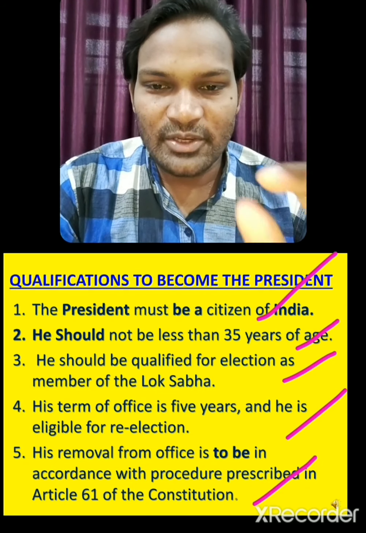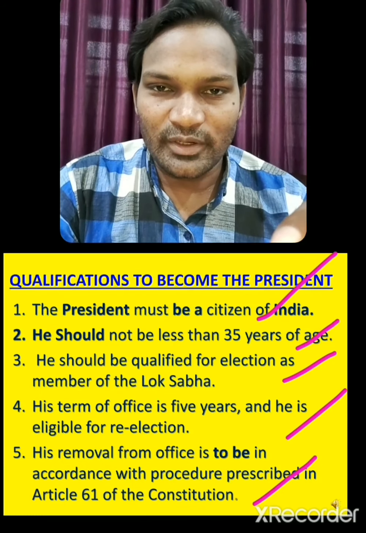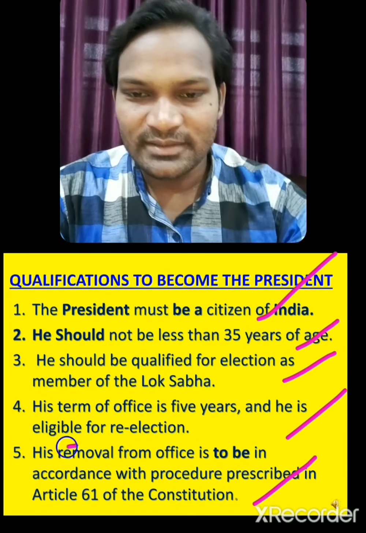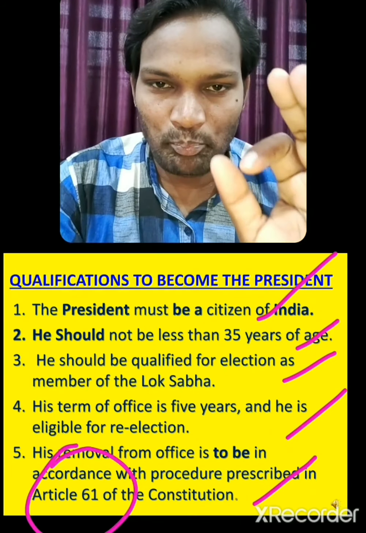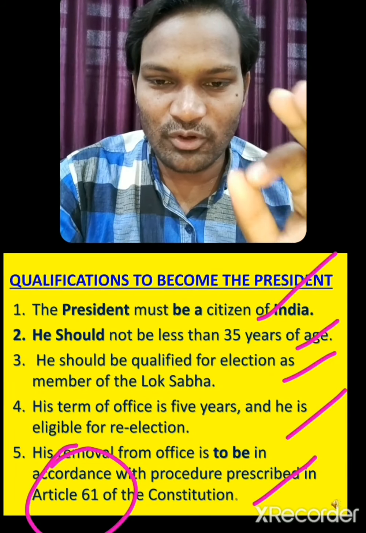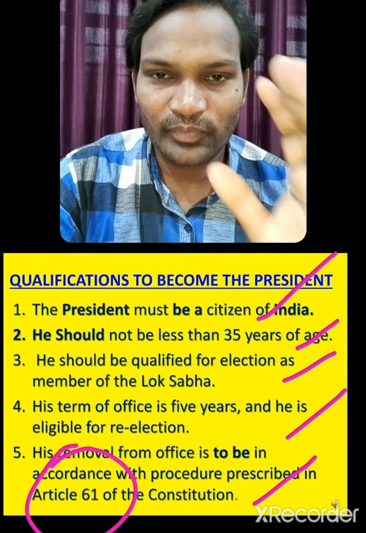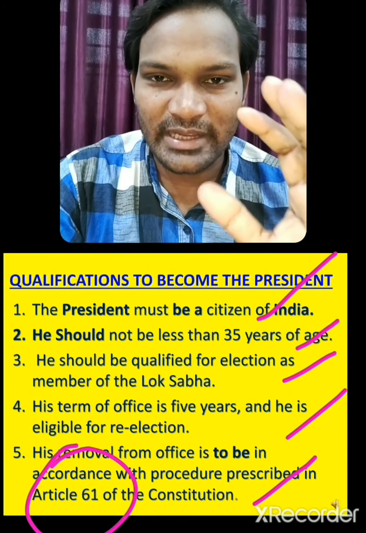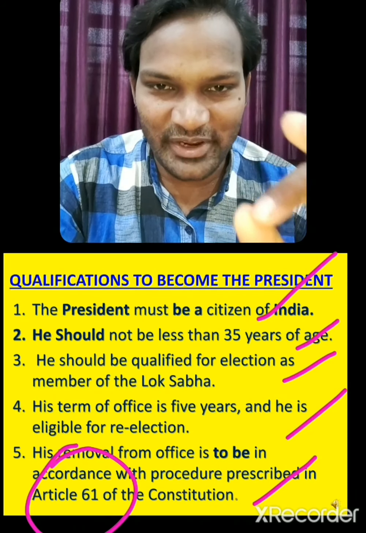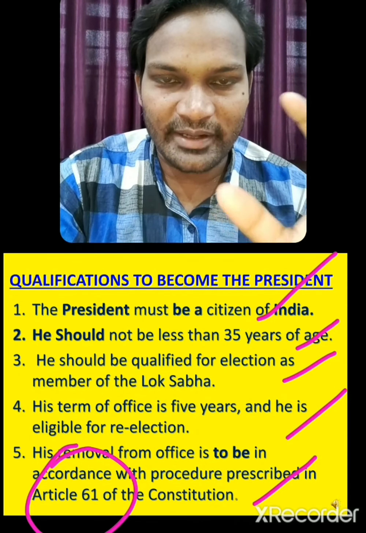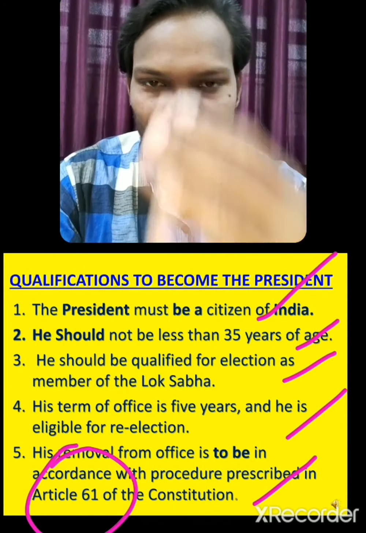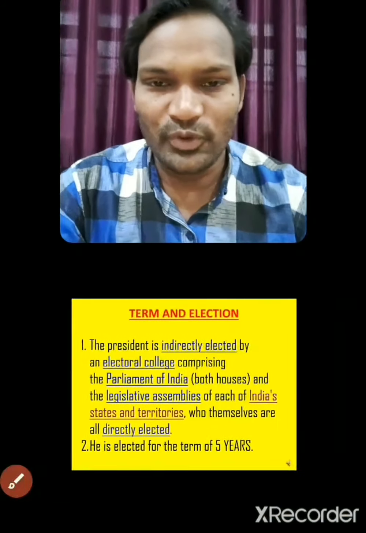Fifth point says removal from office, in accordance with the procedure prescribed in Article 61. That is all about impeachment. What is this impeachment, dear students? Impeachment under the Constitution is about when the president is not able to function, not able to handle his office, then he can be impeached. That is, the Lok Sabha and Rajya Sabha can come together, decide and vote, and they can remove him from the office. Hope you understood.